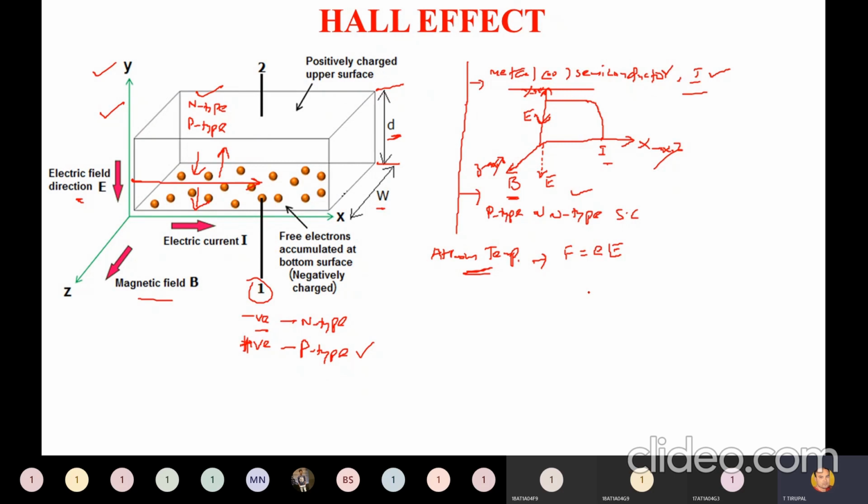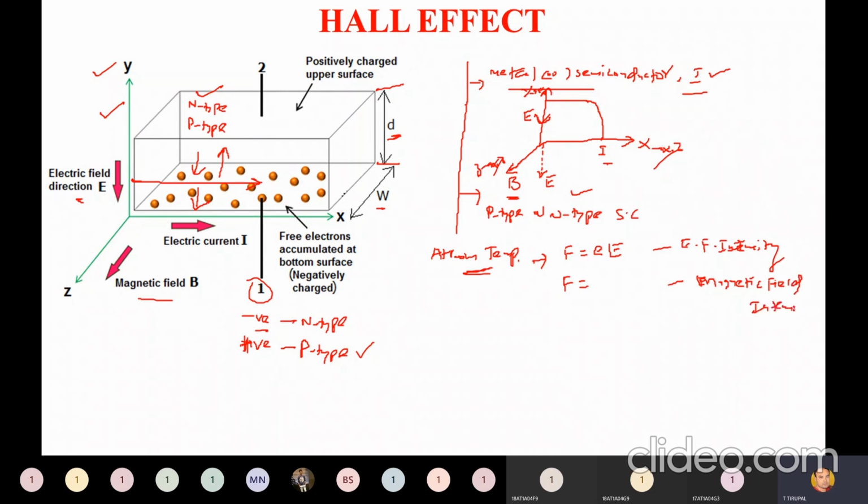This is due to electric field intensity. Similarly, what is the force exerted by magnetic field intensity B?